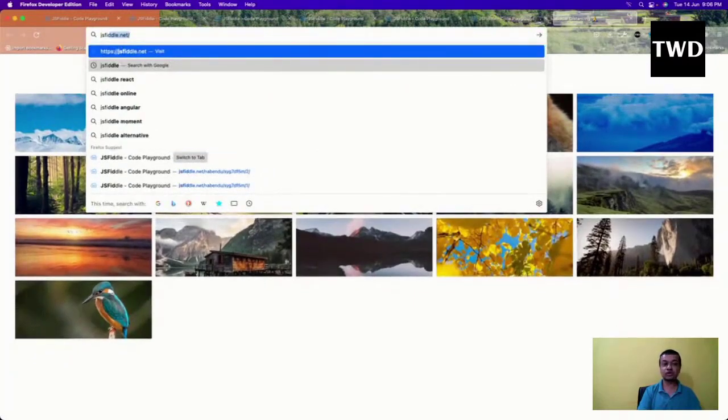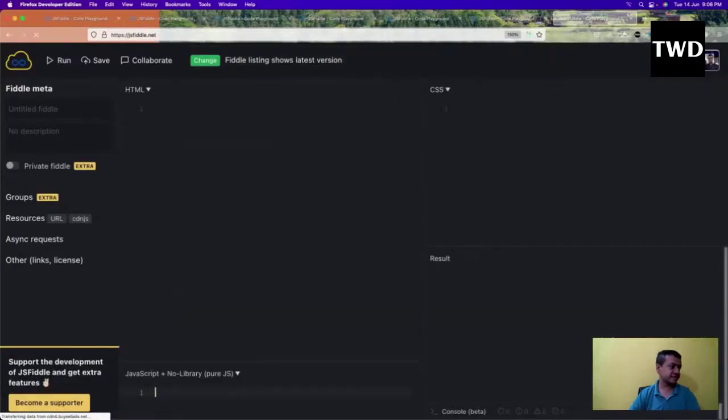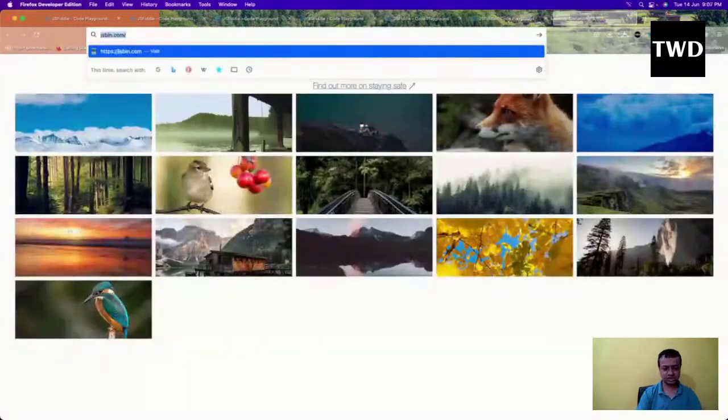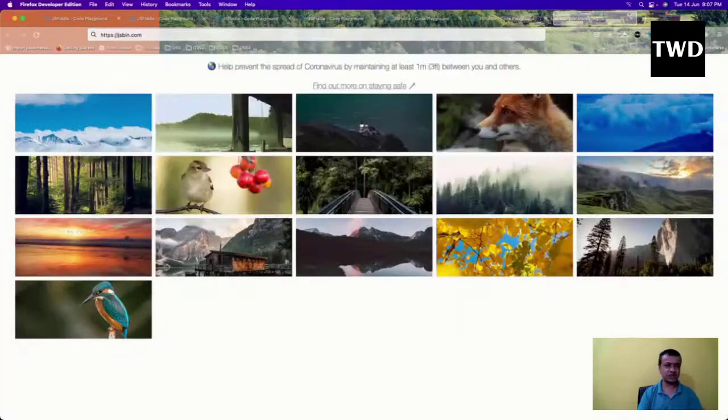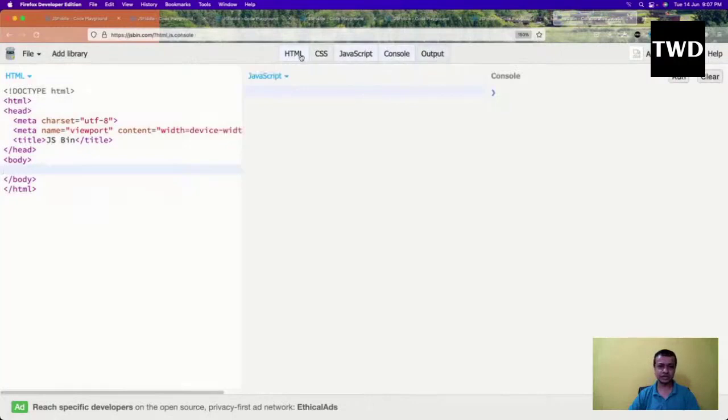Instead of JSFiddle, I'll do it in JSBin now, because this is JavaScript and I want the JavaScript and console. I don't want anything else.